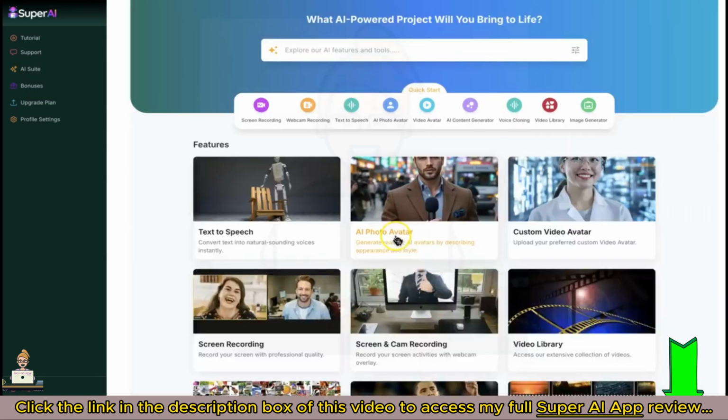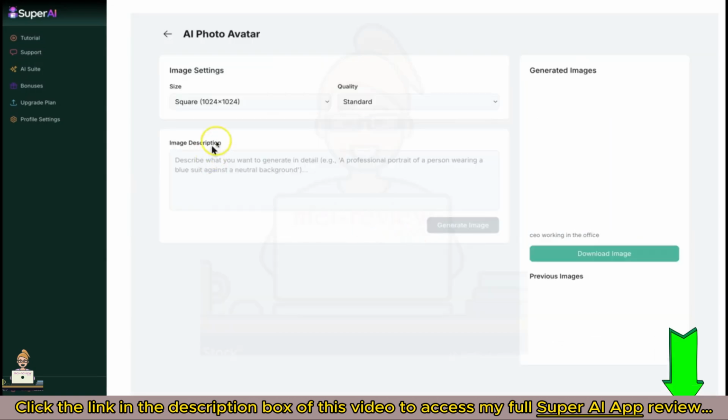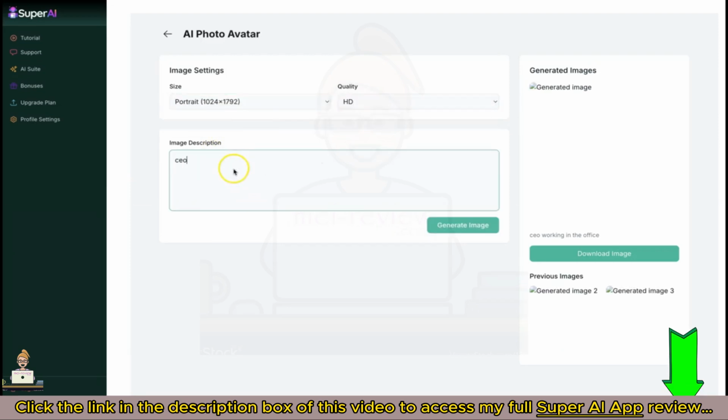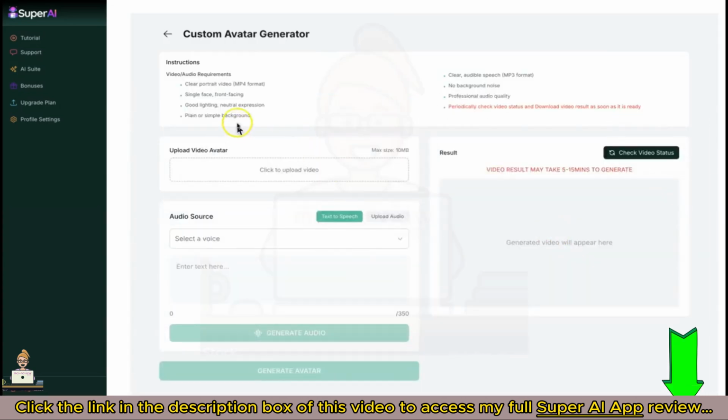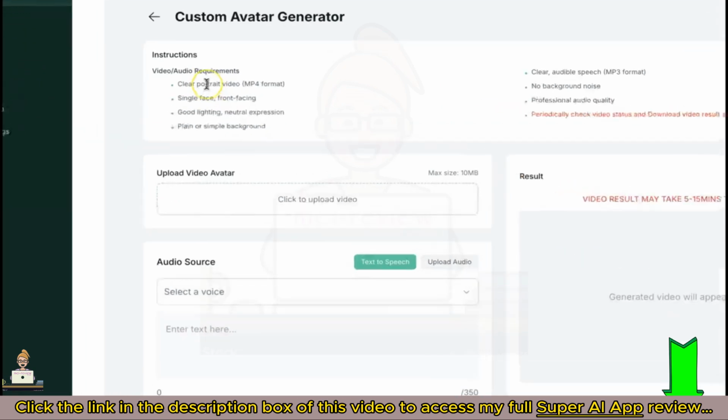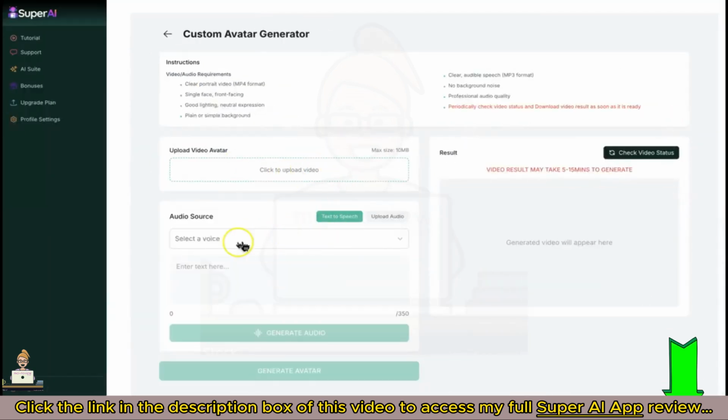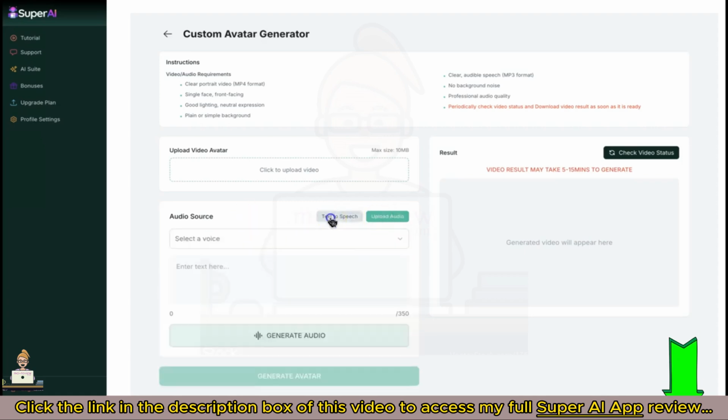Photo avatar. Create photo avatars by entering a description. Choose size and quality, standard or HD. Click Generate Image and your avatar will be ready in seconds. Custom video avatar. Generate video avatars easily. Upload your avatar video, select an audio source or upload your own voice. Click Generate and the talking video avatar will be created for you.